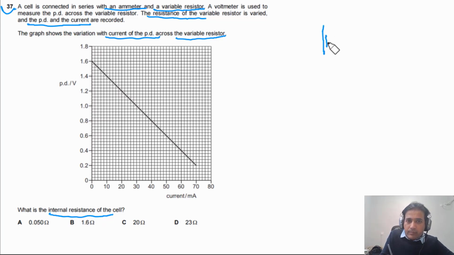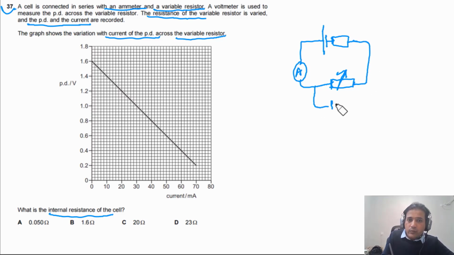We have a power supply, and this power supply also has internal resistance. So we can say this is internal resistance. Then it is given to us there is an ammeter in the circuit, and we have variable resistor. So this is representing variable resistor. It is also given to us we have voltmeter connected across this variable resistor. We can say EMF of this one is E and this is small r. We can say the resistance of this one at any given time is capital R. So we need to find out what is value of internal resistance.